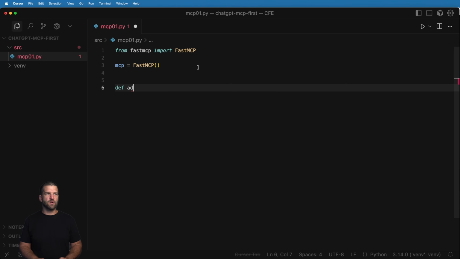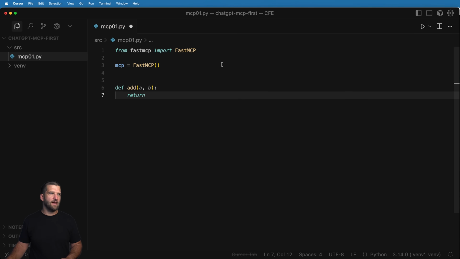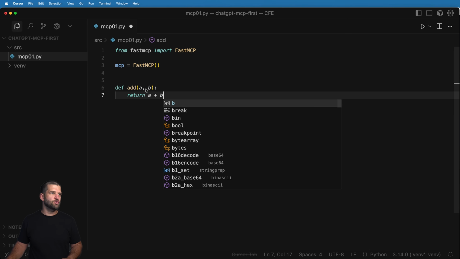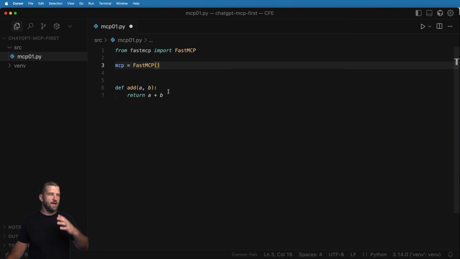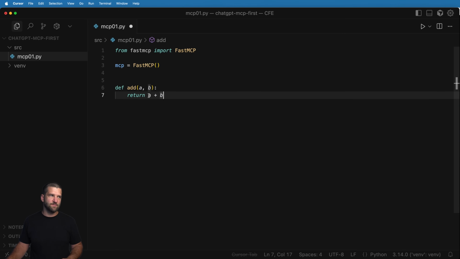So let's say, for instance, we're going to use their example of adding two numbers. We'll use an A and a B, and then we'll return something back from that. As you may know, in Python, it's really simple to add. You just do those two variables and then you add them together. That is an adding function. It's not really that good of a function because, well, why would you be doing this in the first place? Why would you be calling something instead of just writing out A plus B? That's not really the point. The point here is to see the very first look at what an MCP tool is.